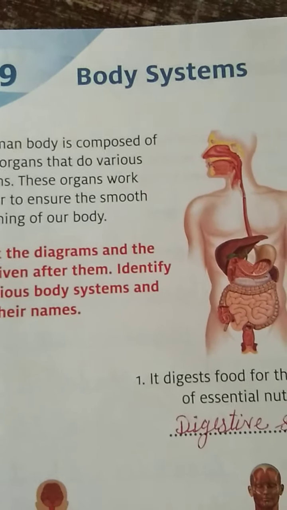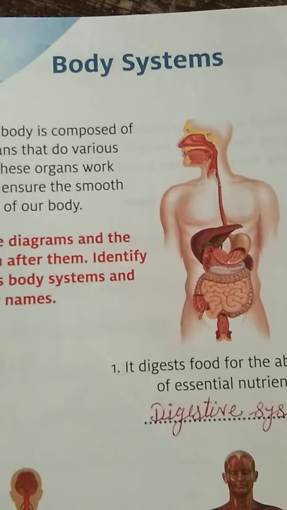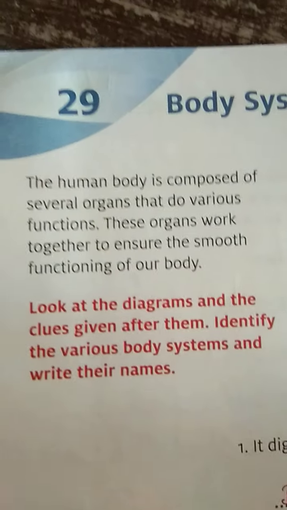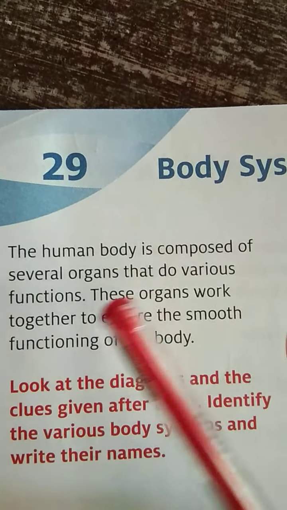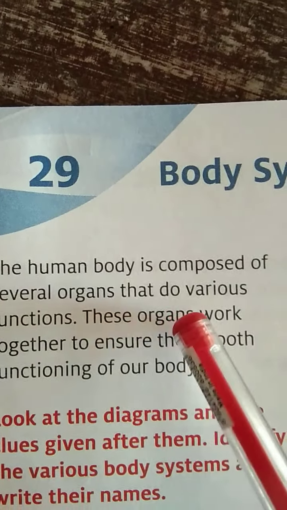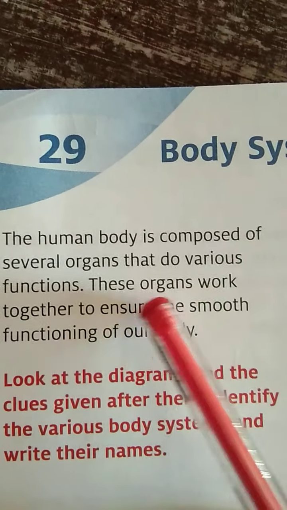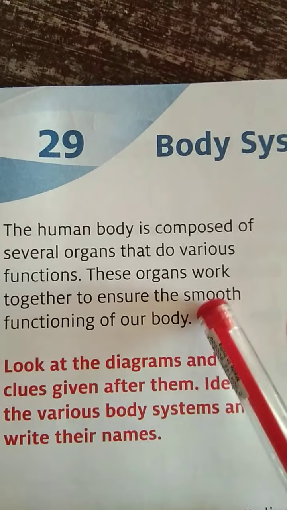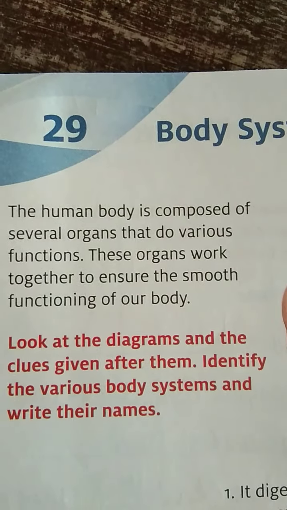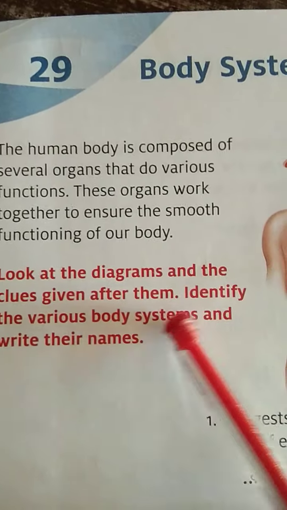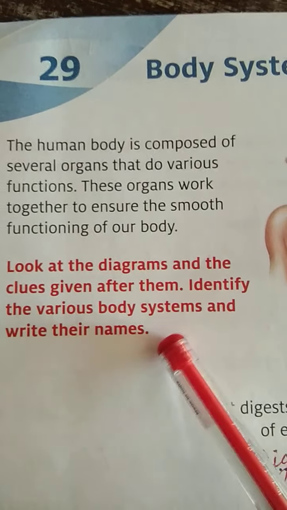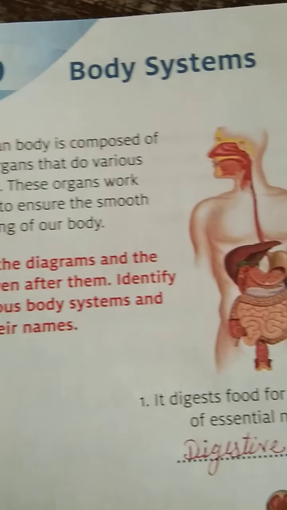So here pictures are given and answers are given in the blue box. So let's start our chapter. The human body is composed of several organs that do various functions. These organs work together to ensure the smooth functioning of our body. So look at the diagram and the clues given after them. Identify the various body systems and write their names.